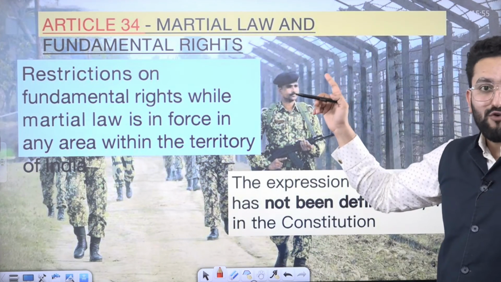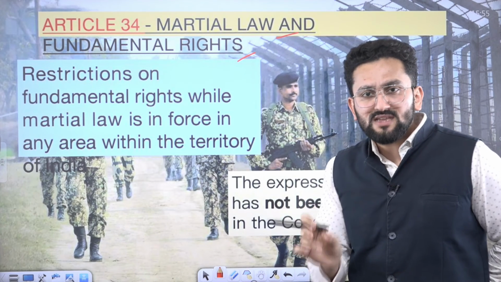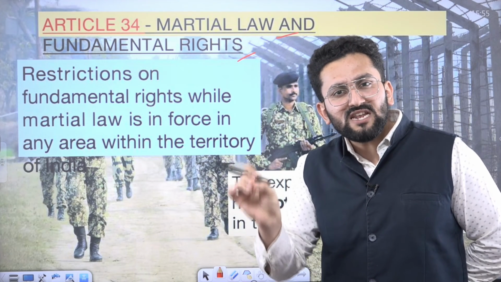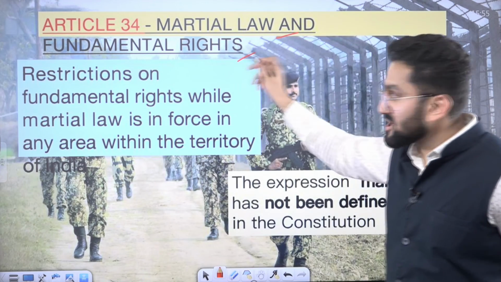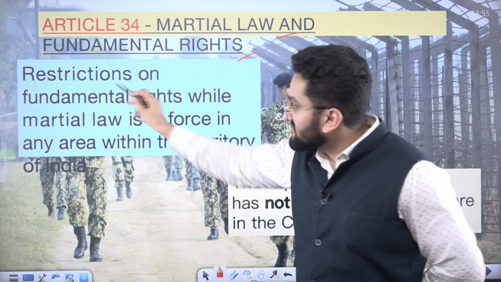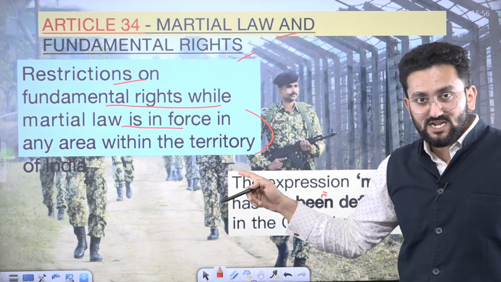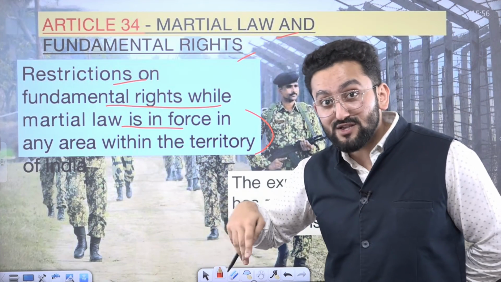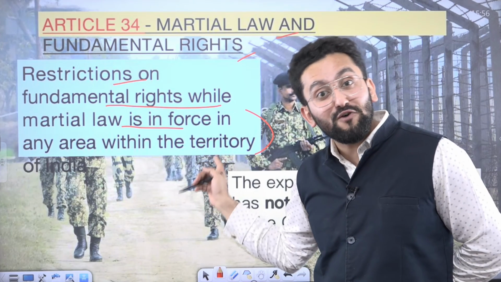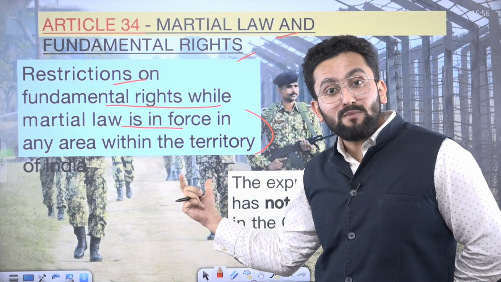Now, Article 34, martial law and fundamental rights. What is martial law? Martial law means a temporary provision where civil administration collapses, and in this case, military takeover. So that is martial law. So our constitution says restriction on fundamental rights while martial law is in force in the area within the territory. Now, what kind of restrictions are going to happen? For example, the courts you have as of now will not work in case of martial law. Every part of administration will be taken over by martial law.